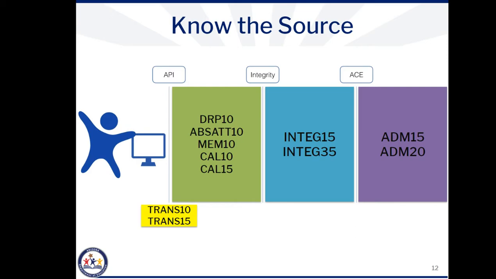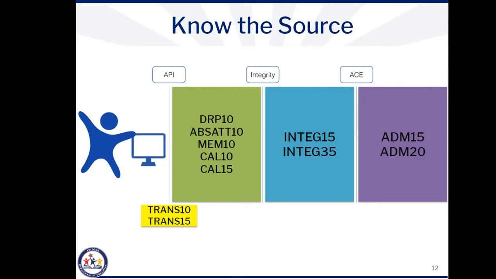Again, integrity will run nightly and the results of that process interacting with your data will result in the INTEG 15 and INTEG 35 reports generating. The INTEG 15 will show student integrity results and the INTEG 35 will show calendar integrity results. These reports can be pulled to show what data has passed or failed integrity. After the nightly ACE run, the ADM 15 and ADM 20 reports are generated. The ADM 15 shows student details and the ADM 20 shows summary counts.